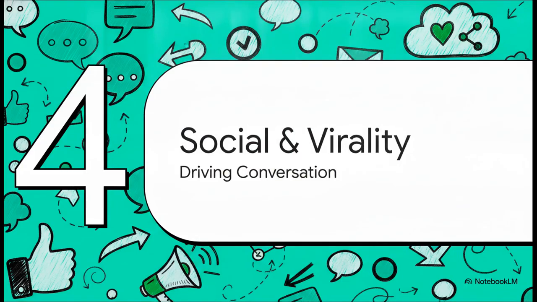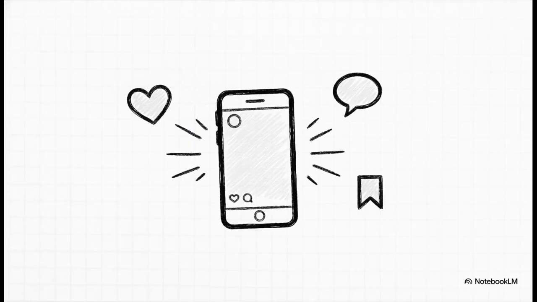Which brings us to Section 4, Social Media and Virality. In the world of search, a click is the primary goal. But when we evaluate social media performance, an impression or a click is just the very beginning. We really have to analyze the strict algorithmic hierarchy of engagement metrics.